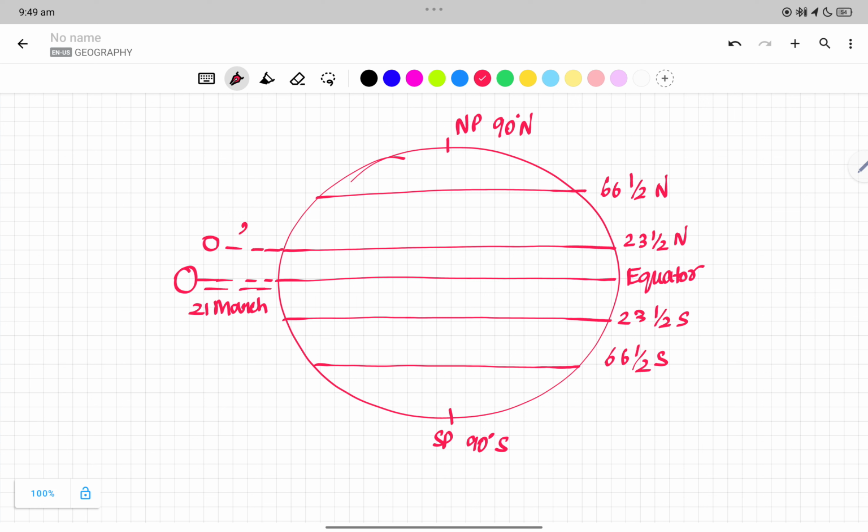This is on 21st July. Now the sun goes here. No, the sun doesn't go here. This is what we have to notice, right?